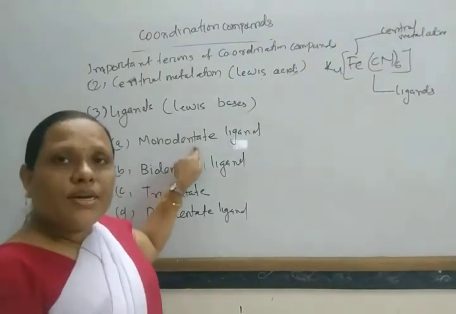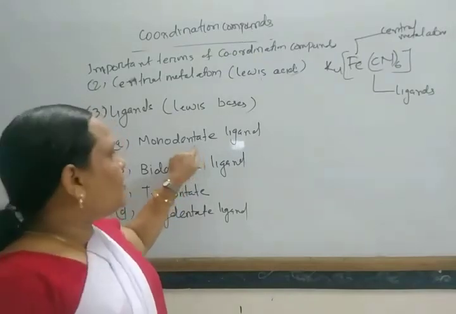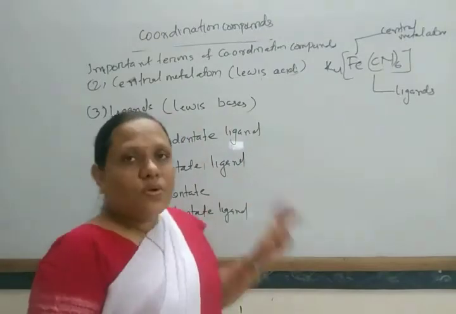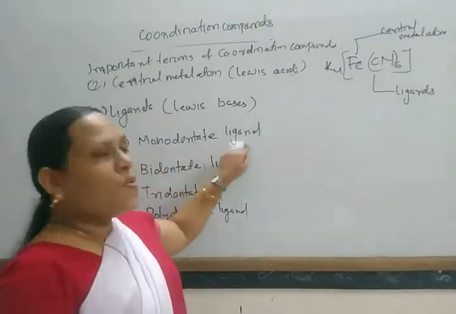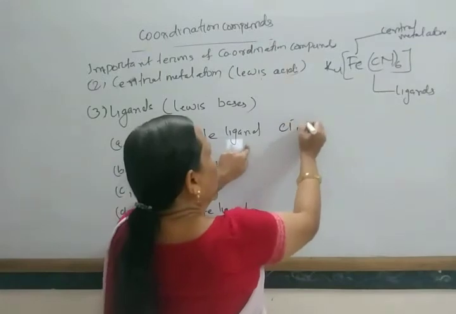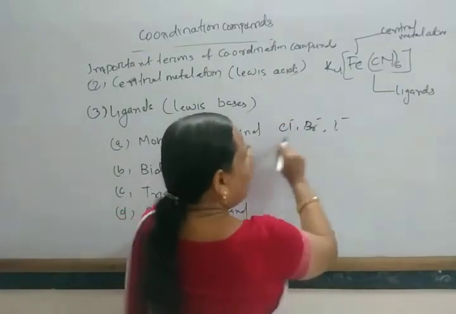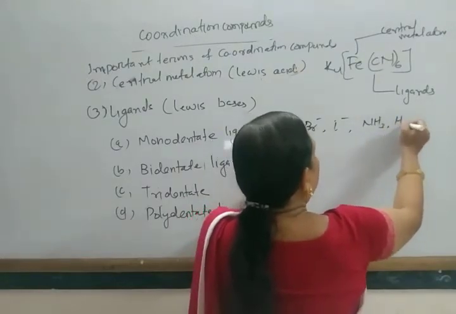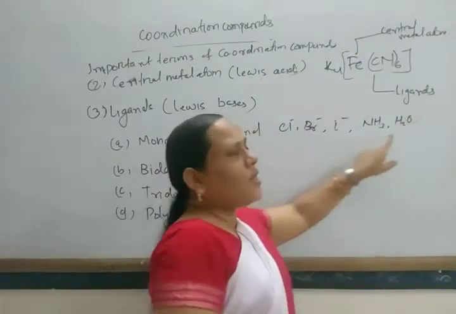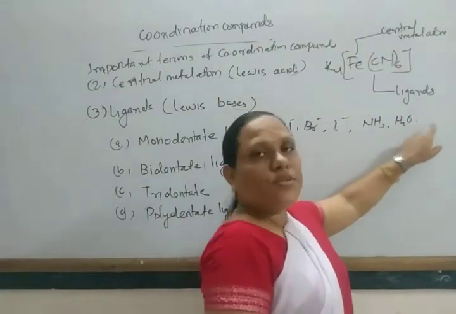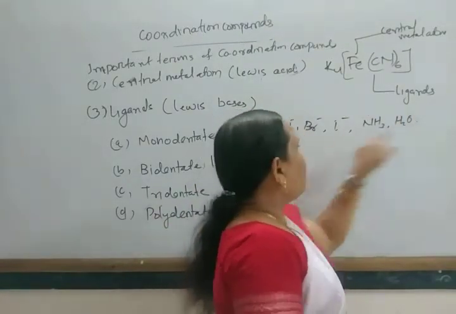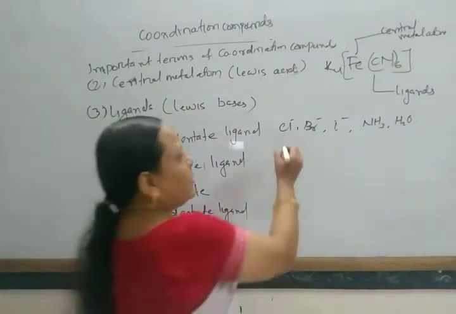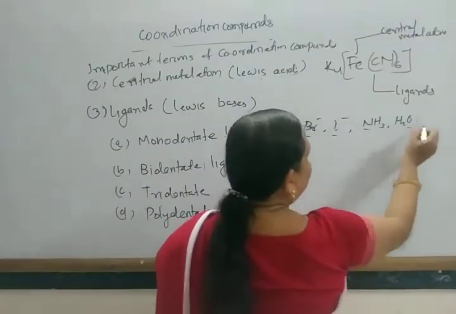A monodentate ligand is one where only one donor atom is present, so it can coordinate through only one atom. Examples: chloride, bromide, iodide, ammonia, which has a lone pair of electrons. Water has two lone pairs of electrons, but at a time it can coordinate through only one. These are examples of monodentate ligands.